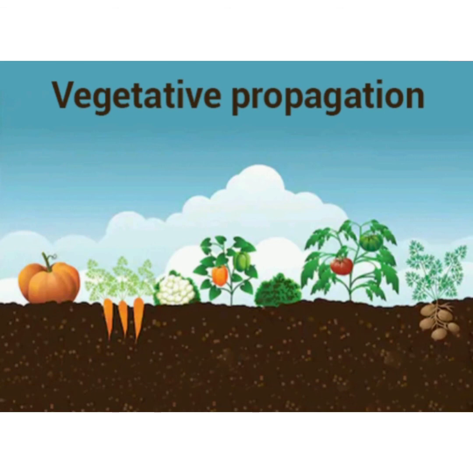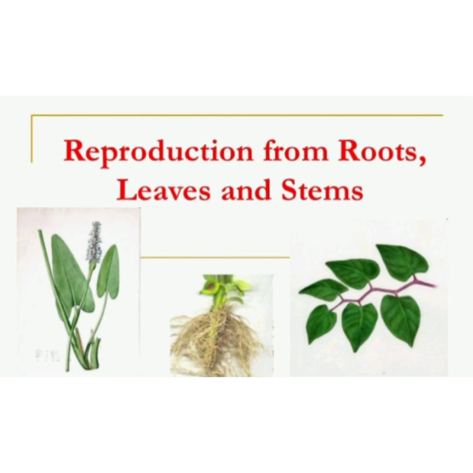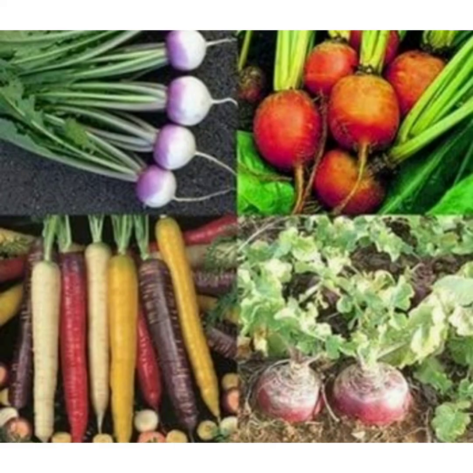Okay, children. Did you understand today's topic? Which topic did we learn today? Vegetative propagation. Yes, very good. Some plants reproduce with the help of their roots, stems, and leaves. This method is called vegetative propagation. Plants like carrot, radish, turnip, beetroot, etc. reproduce with the help of their roots. Very good.